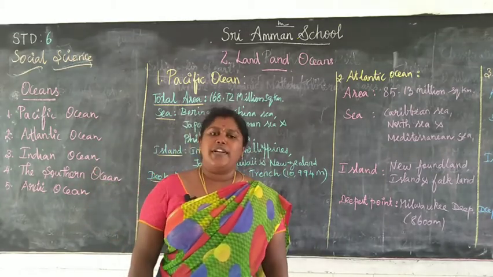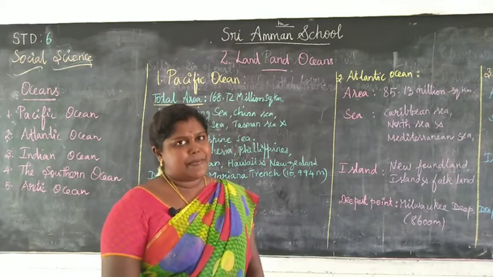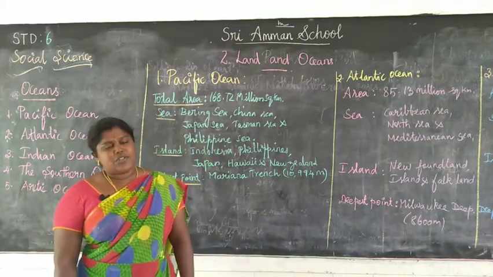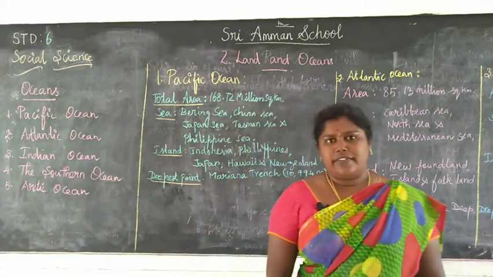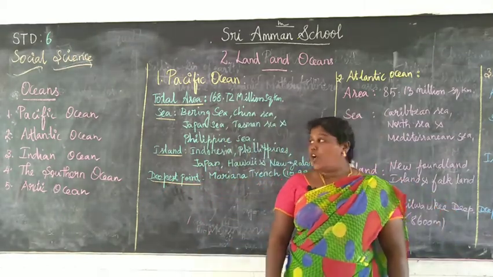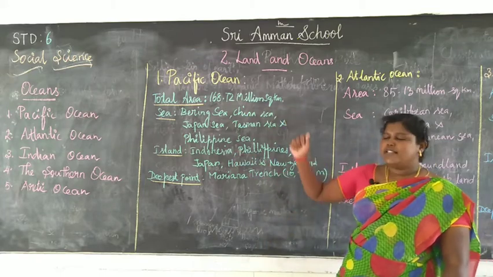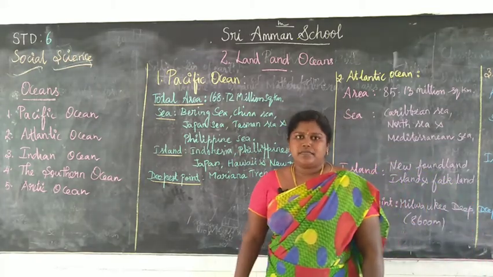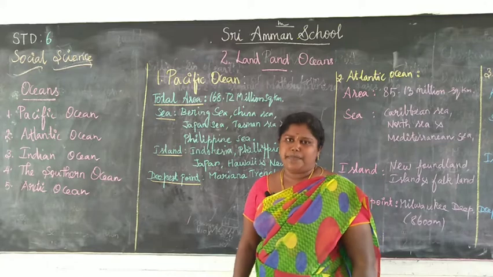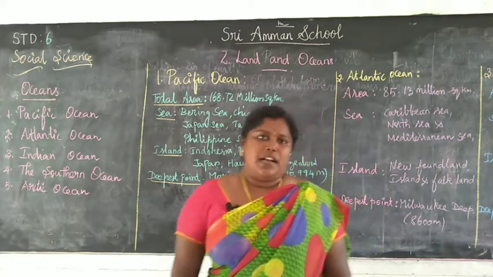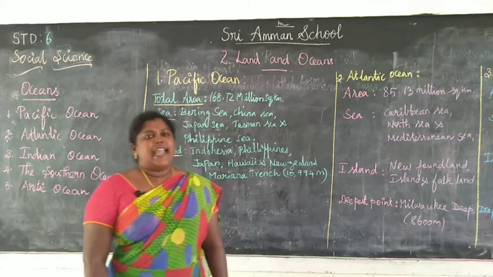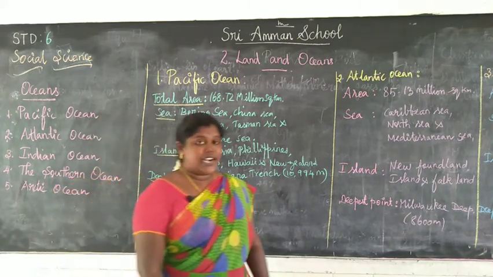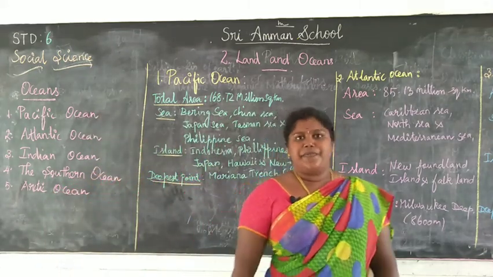Now we are going to see the details about the Pacific Ocean. The Pacific Ocean is the largest and deepest ocean in the world. It covers an area of about 72 million square kilometer. The Pacific Ocean is bounded by North America and South America in the east and Asia and Australia in the west.